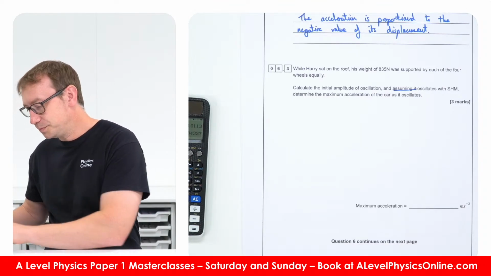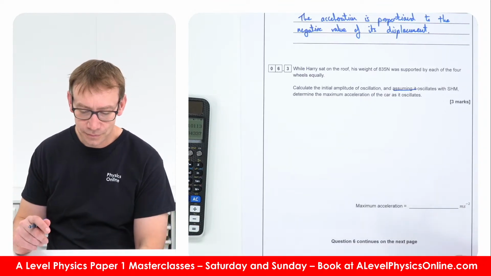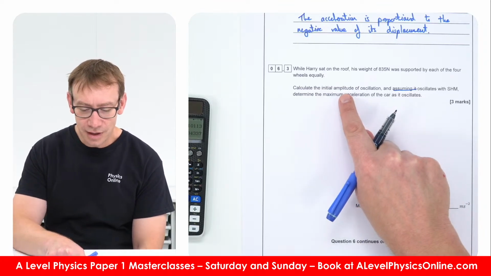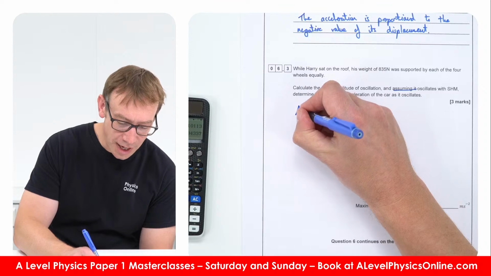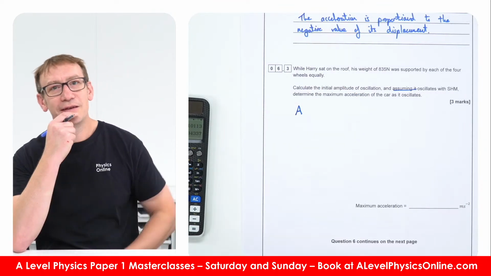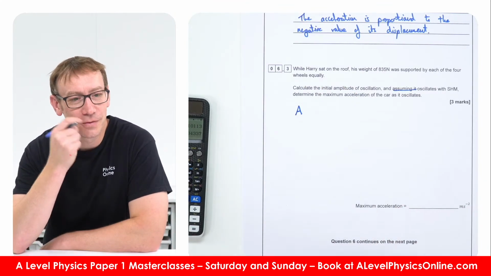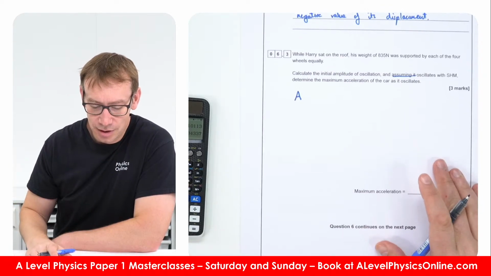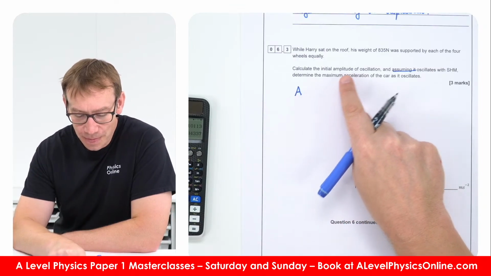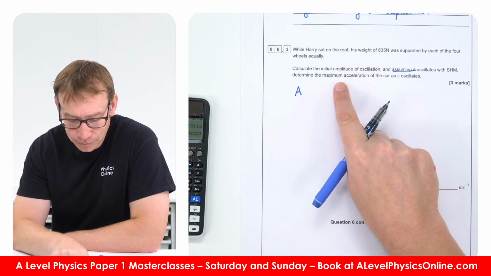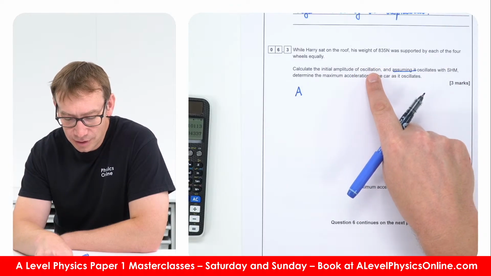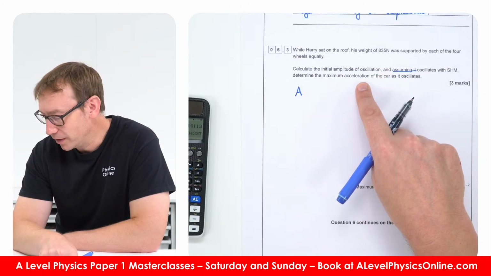Right, the initial amplitude is what we're trying to find, so A is what we need. I'm just working out how I do this. We need to calculate the initial amplitude of oscillation, and then work out the maximum acceleration.